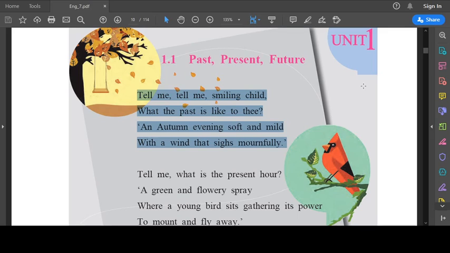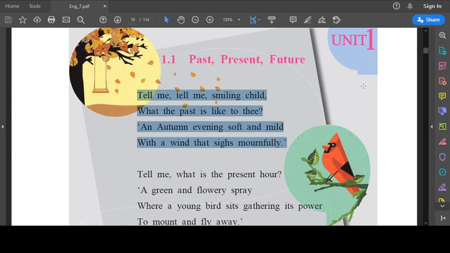So actually, what is the child trying to tell us? That the falling of the trees and the mournful sigh of the wind, what does it convey to us? That the child is unhappy. And why is the child unhappy? Because the past has already gone by and he cannot go back to it. Can we go back to our past? Can we revisit our past once again? No, we cannot. Hence, the child is unhappy.